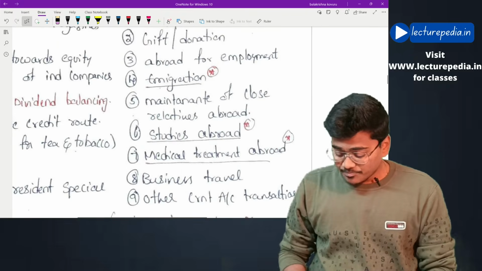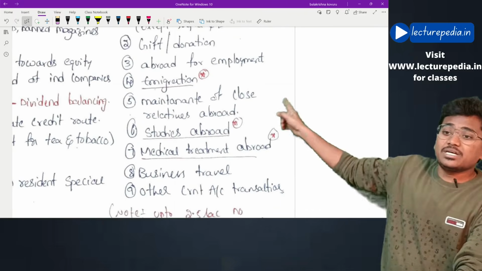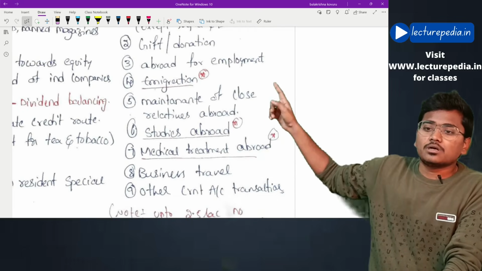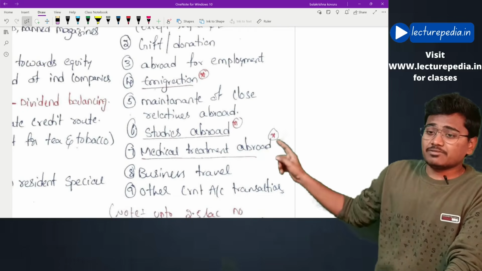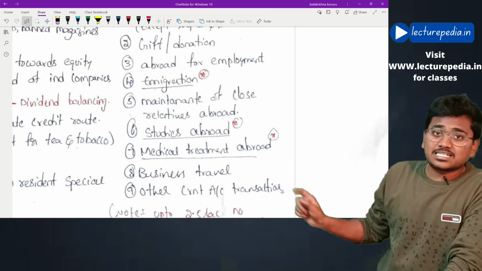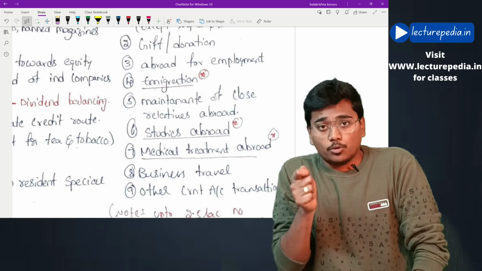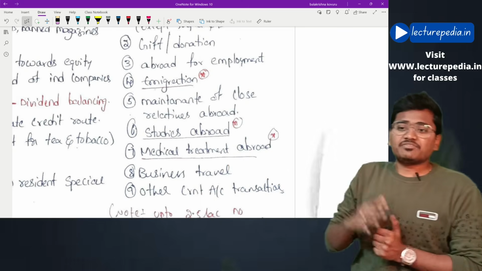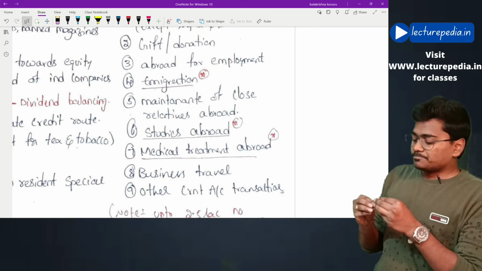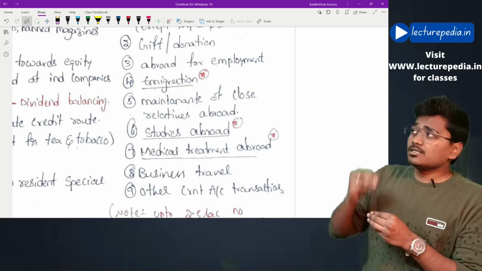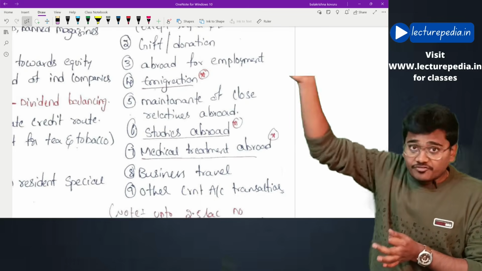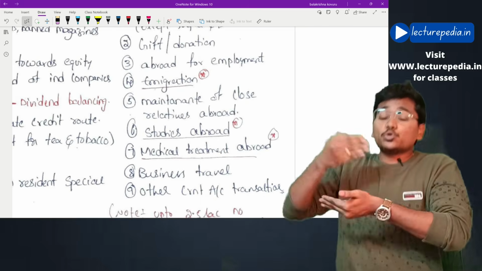Now, however, here there are 3 transactions: immigration, study abroad, and medical treatment abroad. Transaction number 4, 6, 7. If for these 3 transactions you require more amount and that respective authority requires more amount, let's say for example study abroad, you are joining some foreign university and that foreign university's fees is more than $250,000.